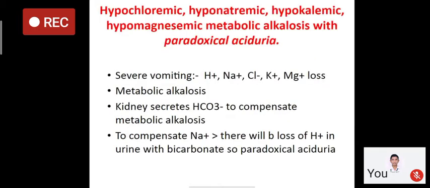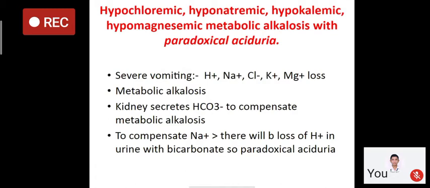So the most common abnormality in gastric outlet obstruction is hypochloremic, hyponatremic, hypokalemic, hypomagnesic metabolic alkalosis with paradoxical aciduria. How does this occur? When the patient has chronic gastric outlet obstruction, the patient will present with severe, repeated, frequent vomiting after each meal.